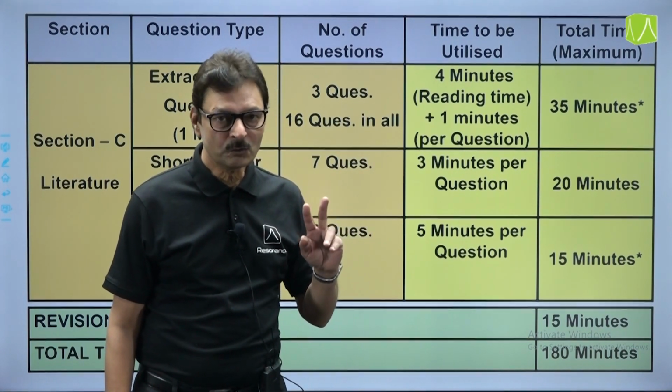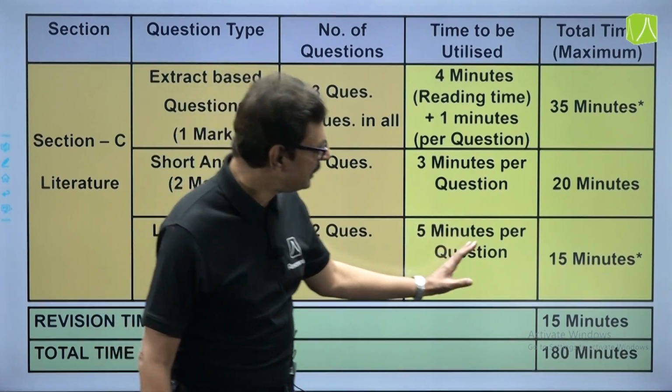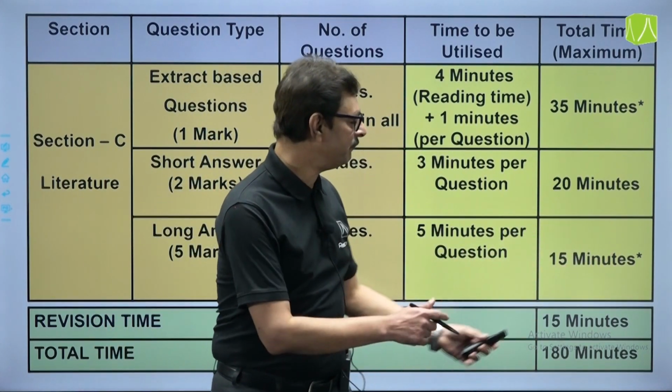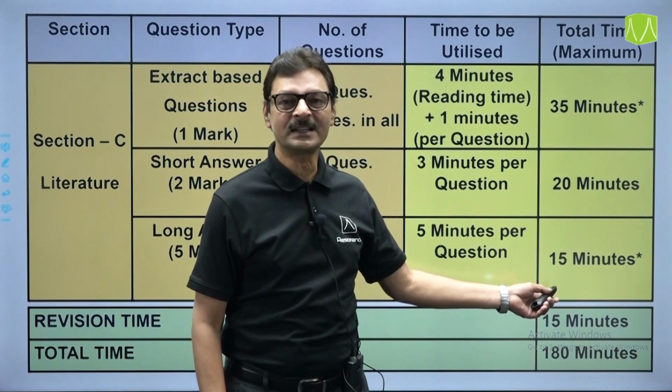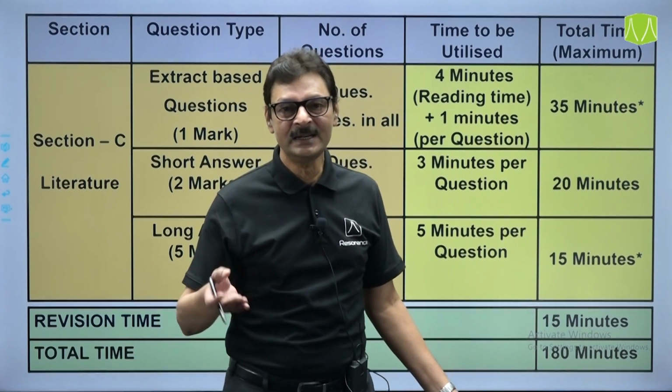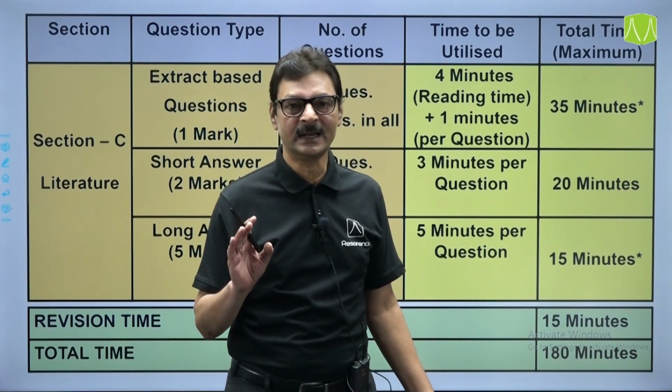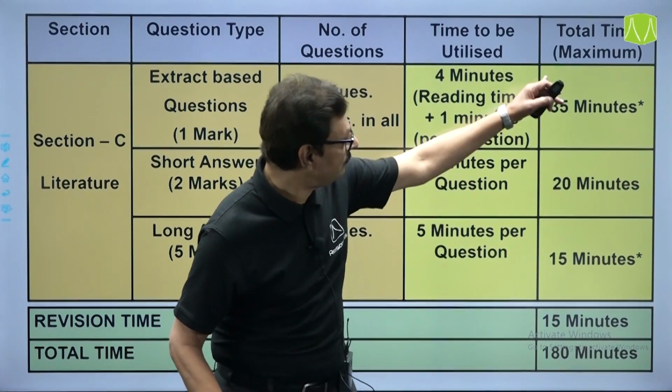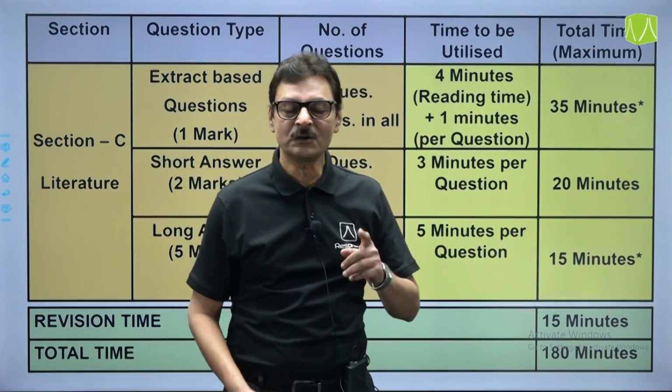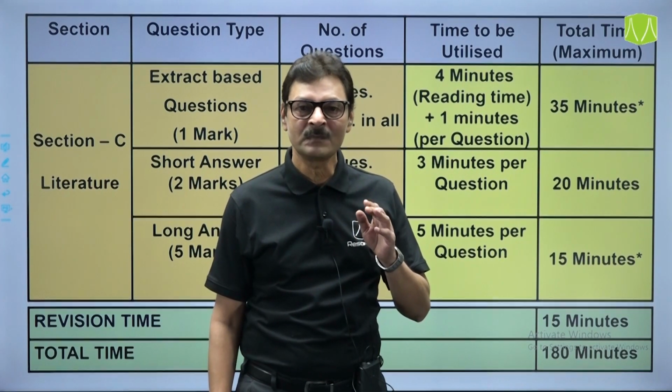So you have to attempt 2 questions, 10 minutes. In spite of it, we will allocate 15 minutes. We keep 15 minutes as extra time because you may need some more time to think and write. So the time you can manage is this way, and that is on the maximum side.